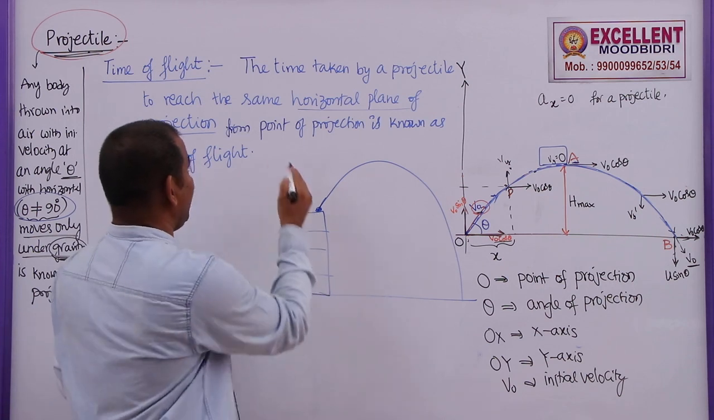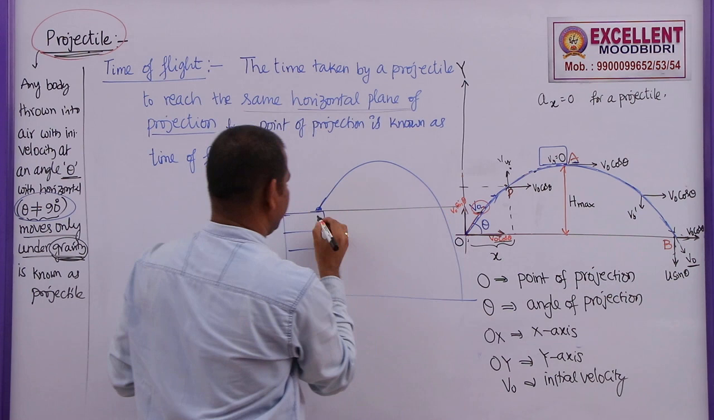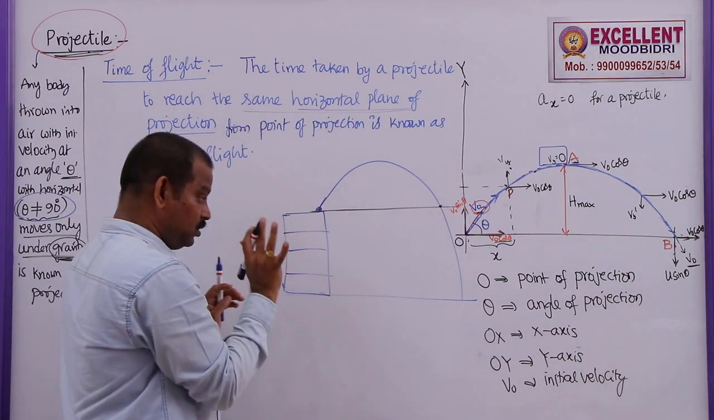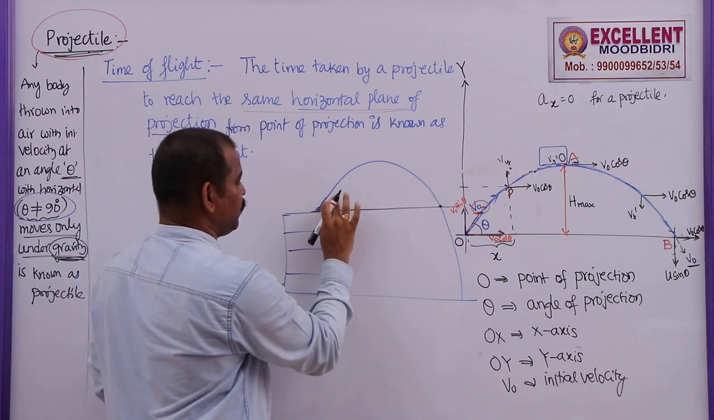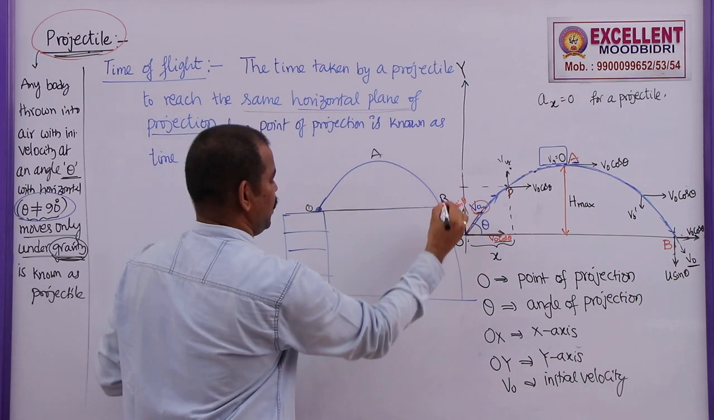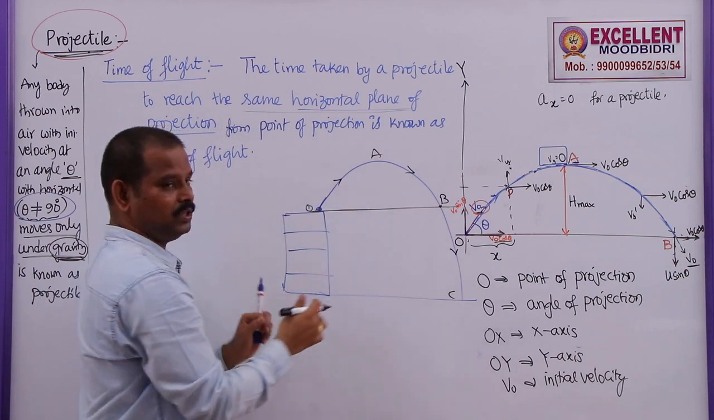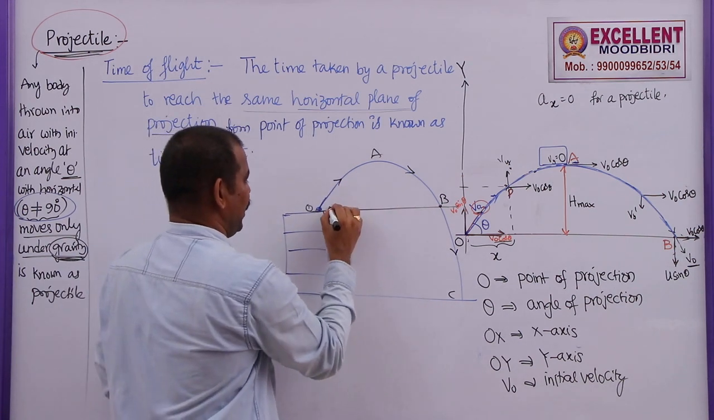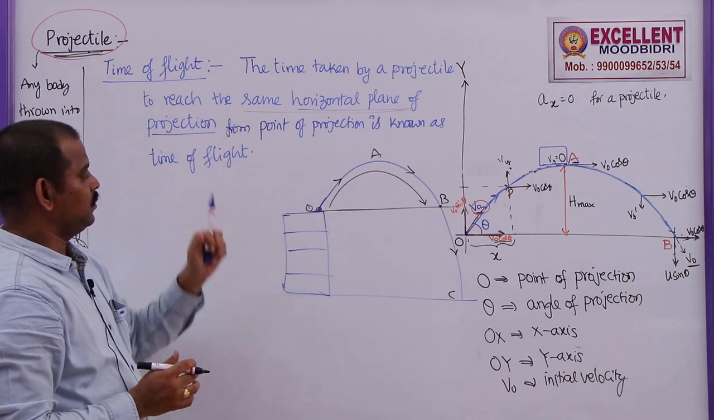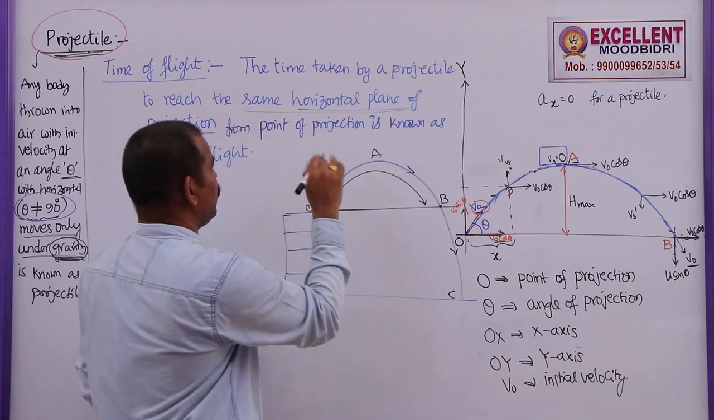I need to draw a horizontal plane here. This is the horizontal plane of projection. This is the point of projection, and if you draw a line here, this is the horizontal projection. So, in this case, the time of flight is not the total time taken by this projectile to reach the ground. So, from O to A, B and C. It is moving along this trajectory O, A, B, C. In this case, the time taken by the projectile to reach B is only the time of flight. The time taken by the projectile to reach B. That's it.